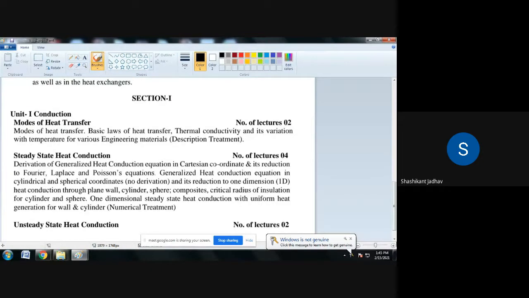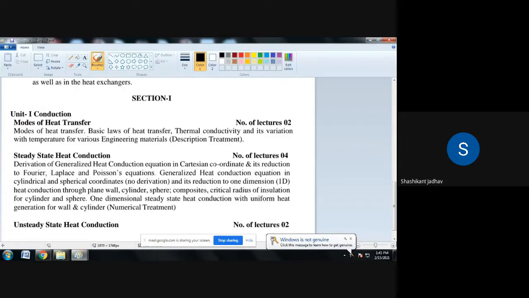Laws of radiation. Black body radiation. This is a law. But I am asking about the laws of radiation. What are the different laws? Okay, I will tell you what the laws of radiation are.